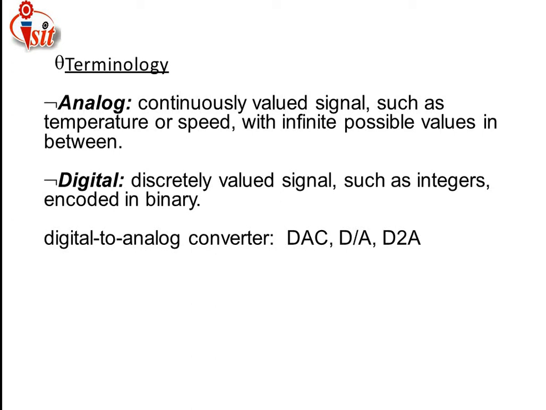First of all you should know very well the meaning of digital as well as the meaning of analog. Then only can we convert that digital quantity into analog. First of all, see what is the meaning of analog: continuously valued signals such as temperature or speed, with infinite possible values in between.